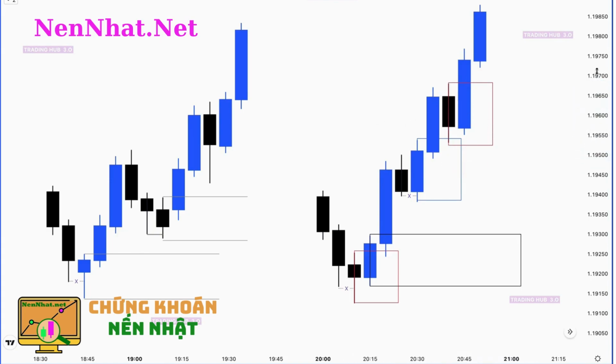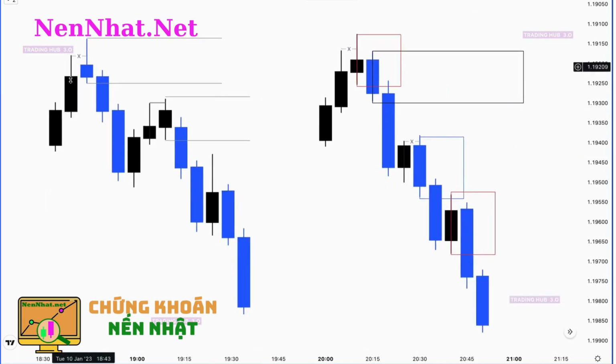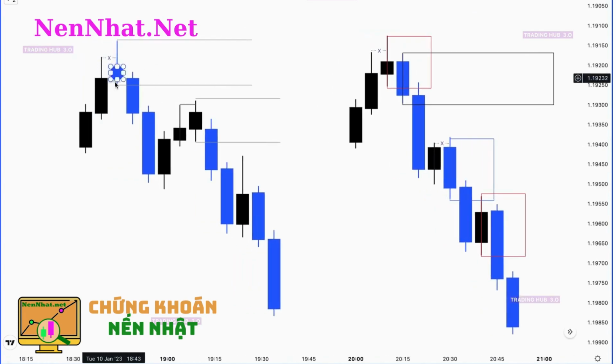And the same scenario will be applicable in a bearish market. If I invert this chart, you can see here the market momentum is bullish and pushes downside. And then what happened here? This blue candle acts like a bearish candle because this is our last buying candle before this top. I'm talking about bearish structure. So this one is our actual order block. Break the structure, push higher high.